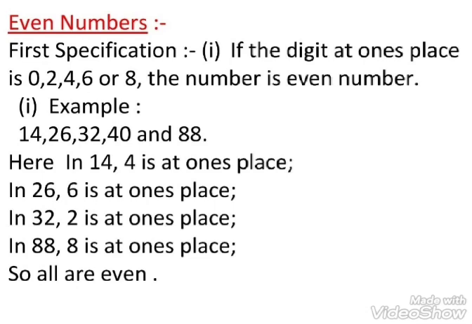Here in 14, 4 is at ones place. In 26, 6 is at ones place. In 32, 2 is at ones place. In 88, 8 is at ones place. So, all the numbers are even.